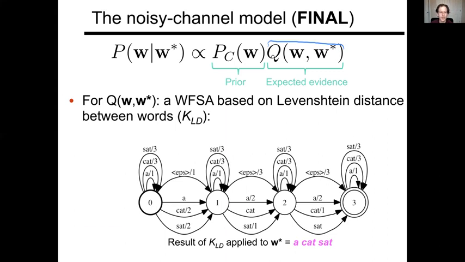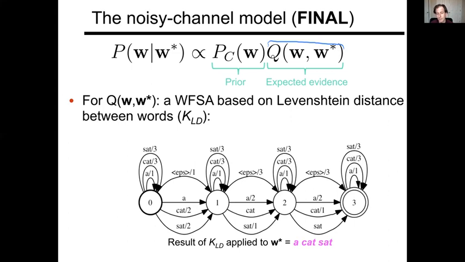Okay, and the way that I constructed this automaton, as I said, is that there's going to be an arc for every possible input string, every possible input position. And the cost of no edits is 0, and you can interpret that in log probability space. And the cost of an edit from one word to another is the number of character edits that is required. So changing to cat requires 3 edits, so that's a cost of 3.